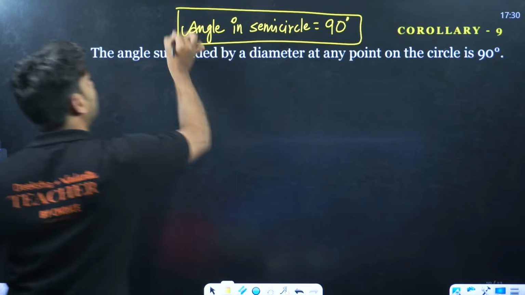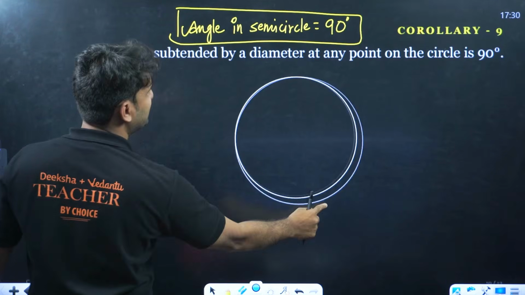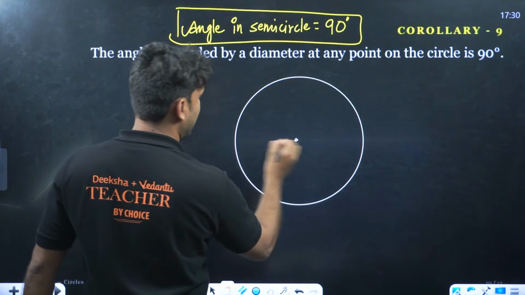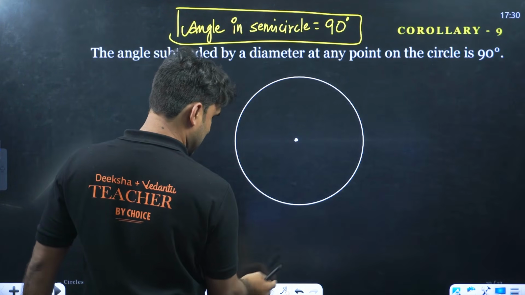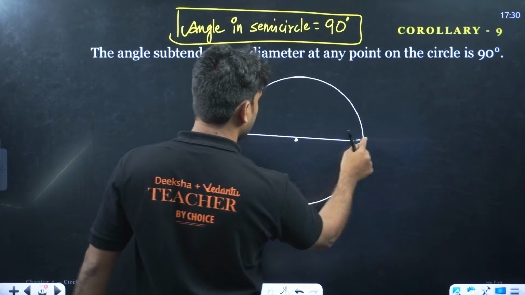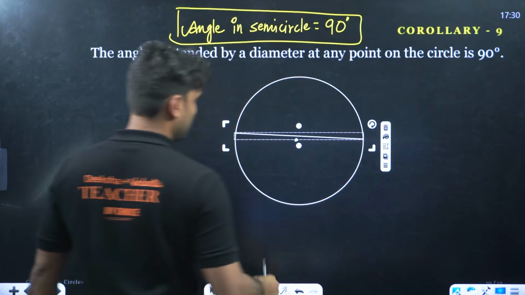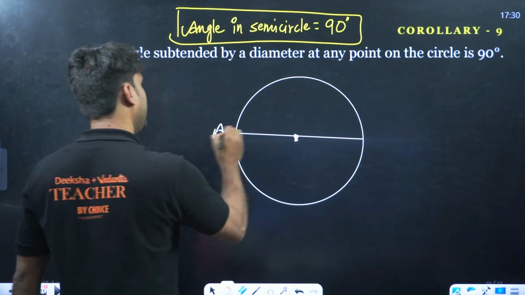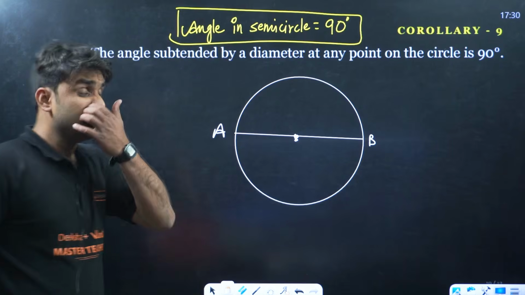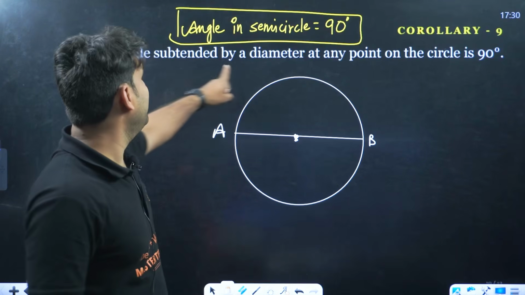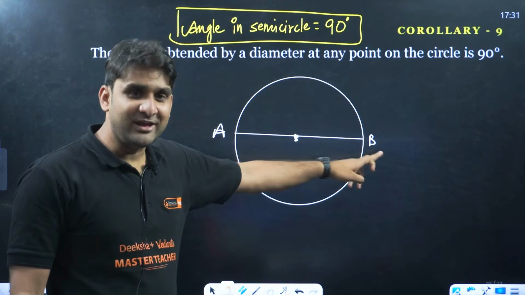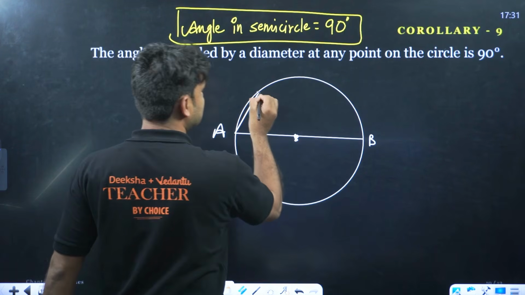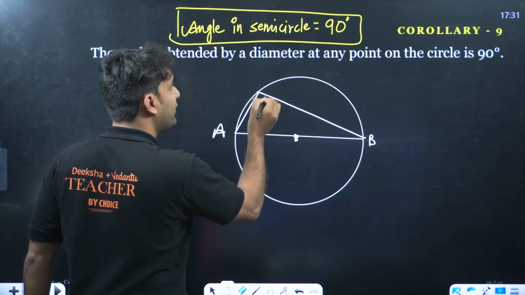So let me show you practically. Okay, listen. We have a circle here, and to make a semicircle we require a diameter. So this will be the diameter. This is A and this is B. AB is the diameter. So this theorem says that the angle subtended by the diameter AB at any point on the circle, so let's mark here like this and this, this will be the angle, and this is always 90 degrees.